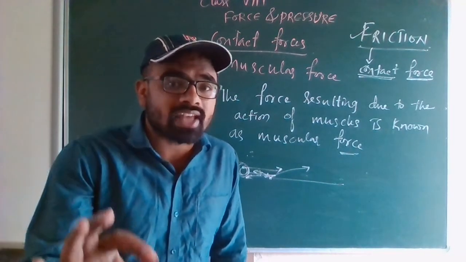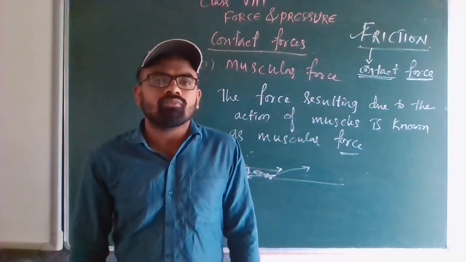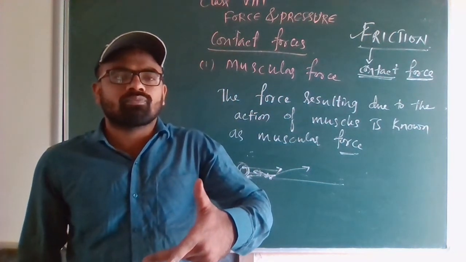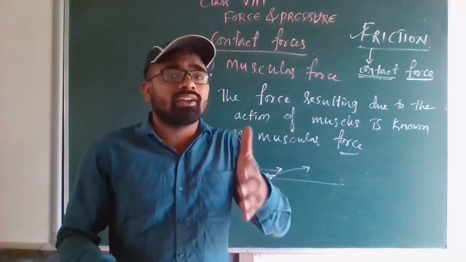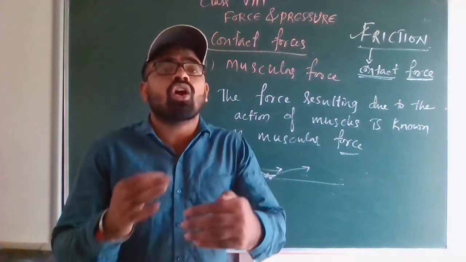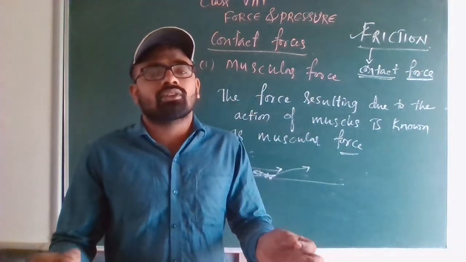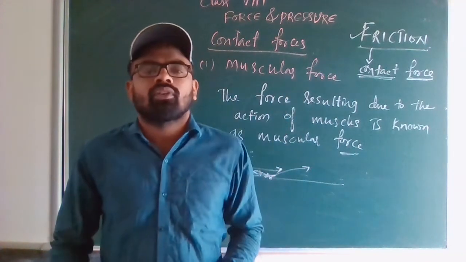And these two, muscular force and friction, are contact forces. Without the contact between the objects, there will not be any action of force.